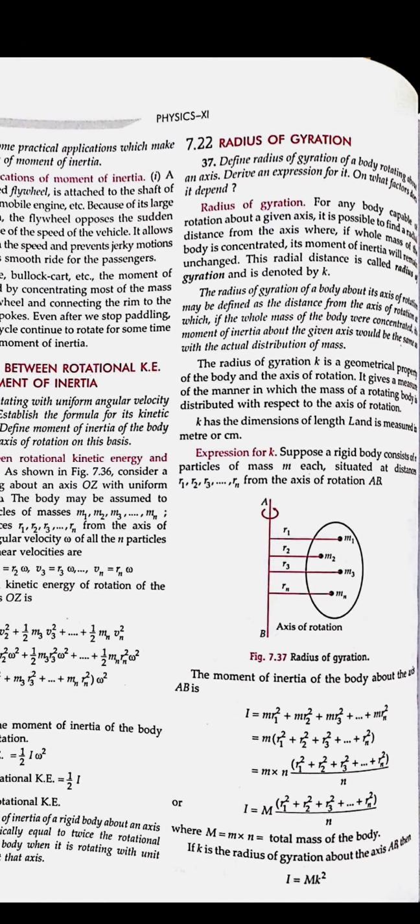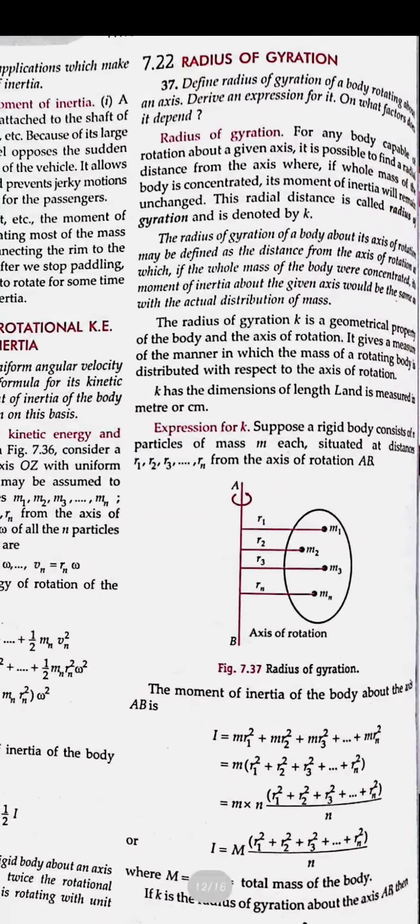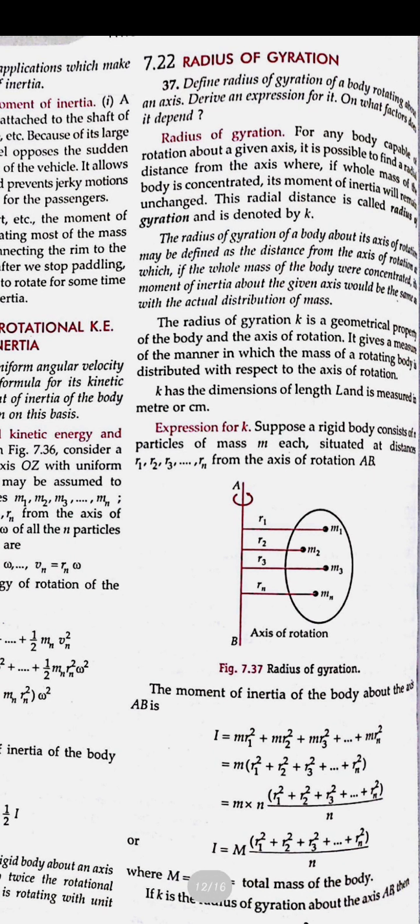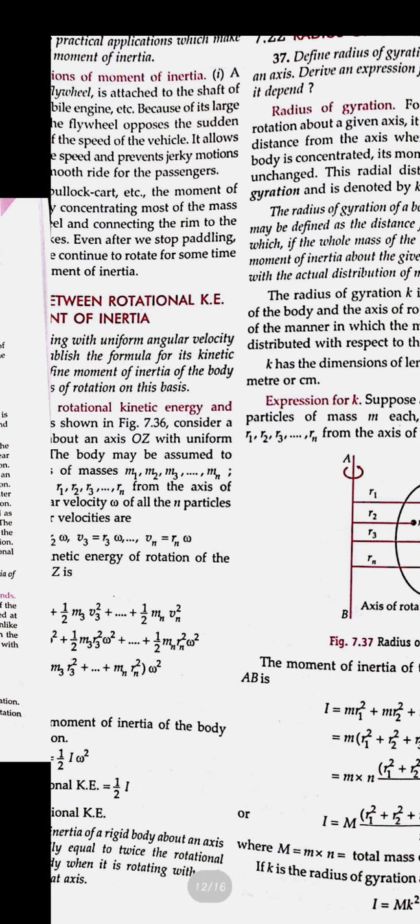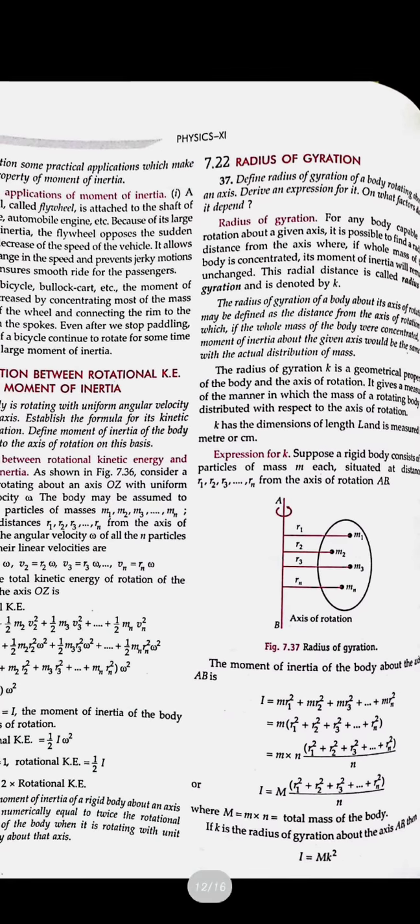Okay, so what is radius of gyration? We know that the moment of inertia is m1 r1² + m2 r2² till mn rn². So I'm taking this m as common. The number of particles here is n, so we get m times (r1² + r2² till rn²). Here, (r1² + r2² till rn²) upon n will be taken as a constant k, and this k is the radius of gyration about the axis.